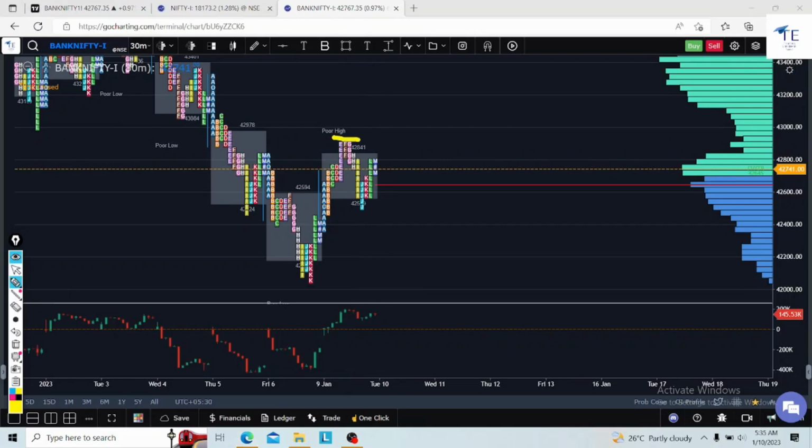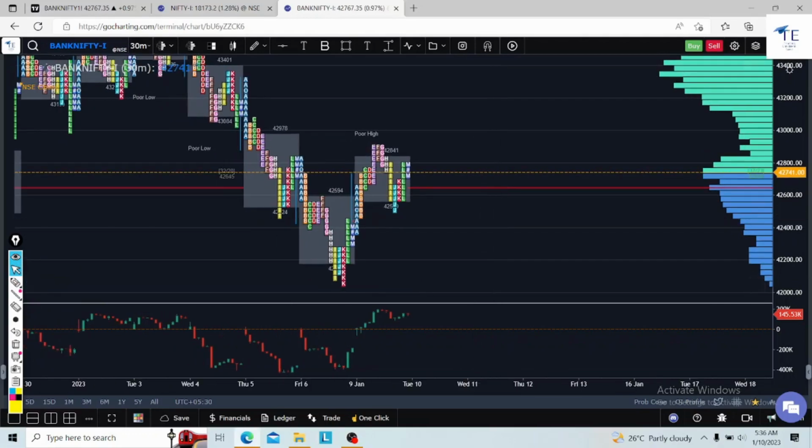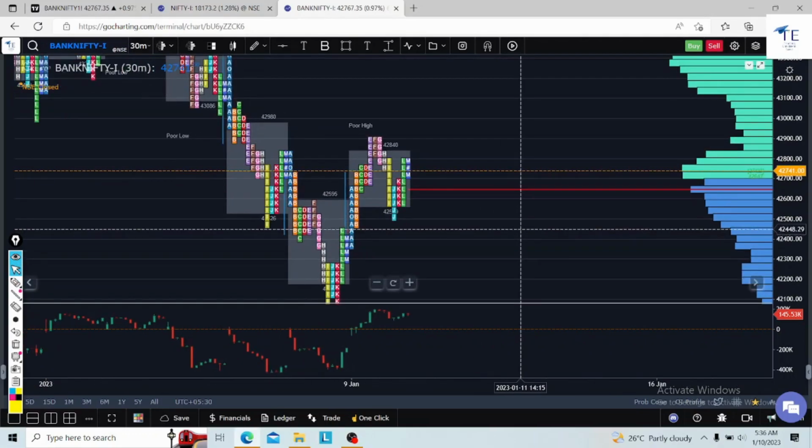This high and low play a major role in which way the market goes. If it sustains above yesterday's high till Friday, the market will be in an uptrend. If the market sustains below yesterday's low, we can see a huge fall in the upcoming days. These are the two observations I had for the entire week.